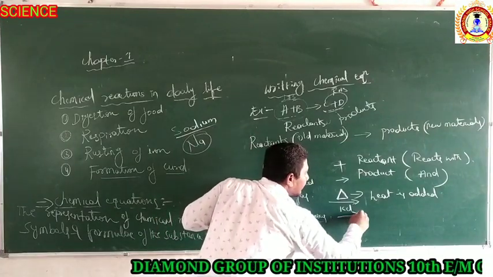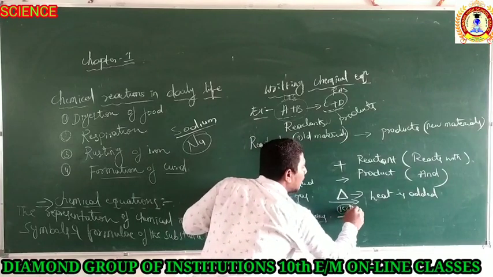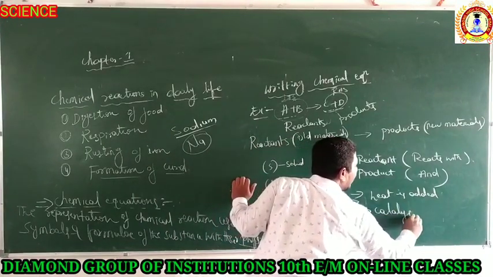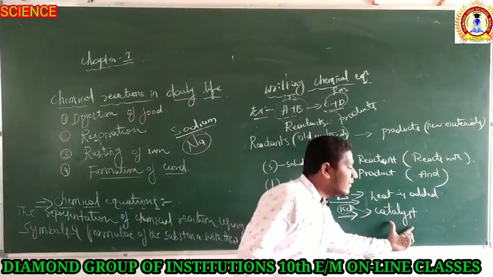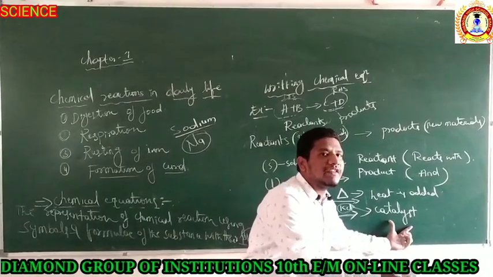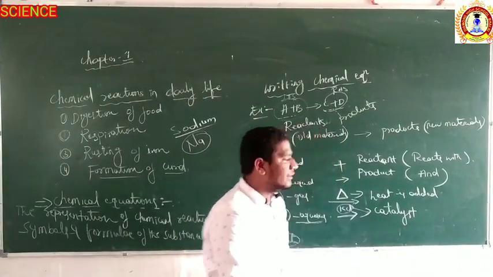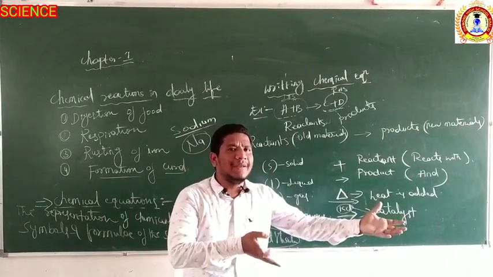And if any substance is written on the arrow mark, which indicates that it is the catalyst. What is the catalyst? A catalyst is a substance which increases or decreases the speed of reaction, but does not take any part in a chemical reaction. For example, the formation of curd will take a longer time.